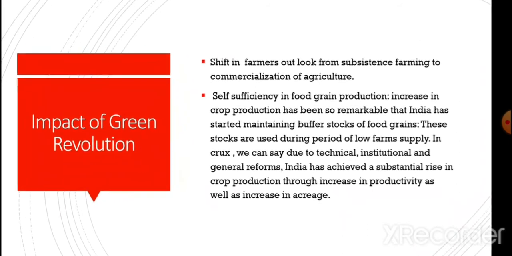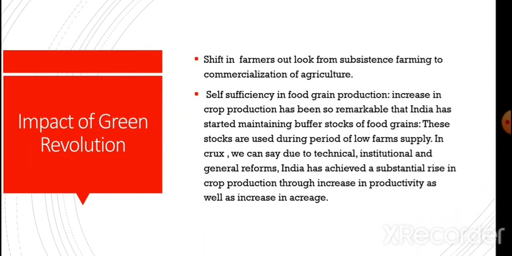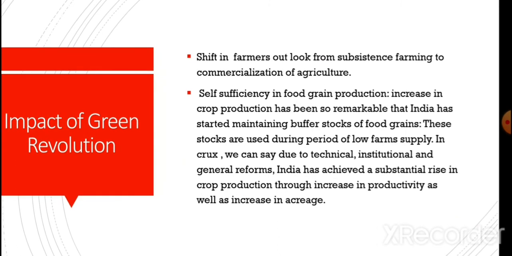Now, the shift in farmers' outlook from subsistence farming to commercialization of agriculture has led to the growth of the agriculture sector. The production of agricultural goods has increased remarkably.